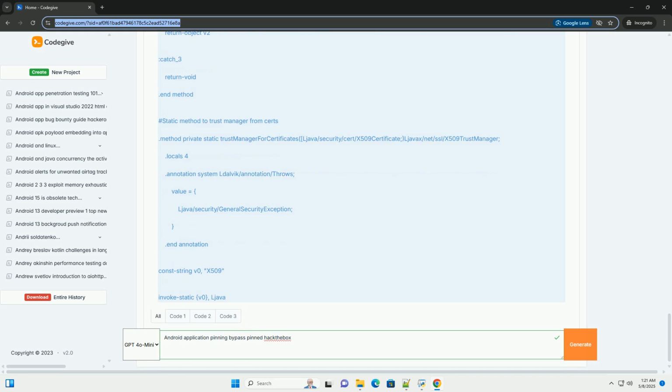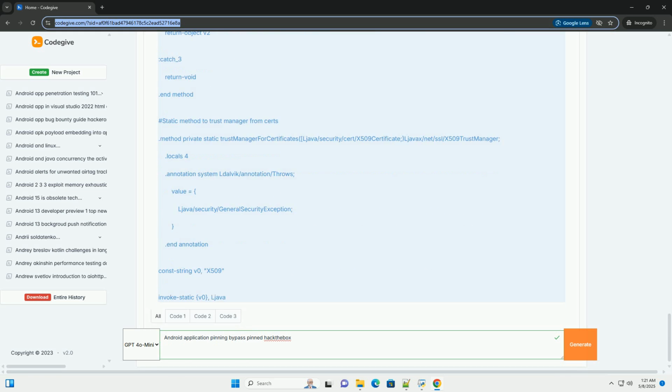7. Ethical considerations. This tutorial provides information for educational purposes only. Bypassing security measures without authorization is illegal and unethical. Only use these techniques on applications you own or have explicit permission to test. Always respect the terms of service and privacy policies of the applications you use.